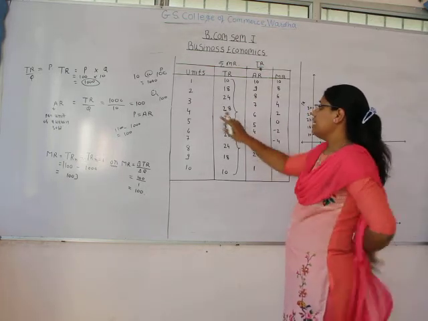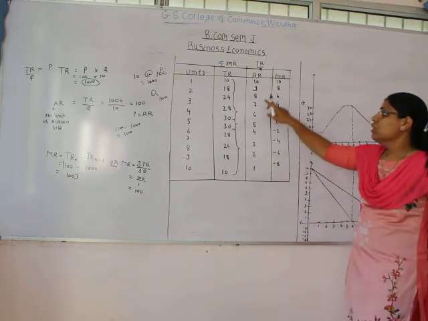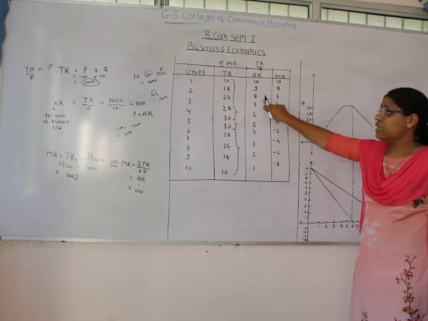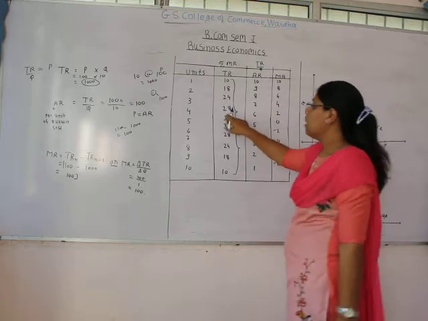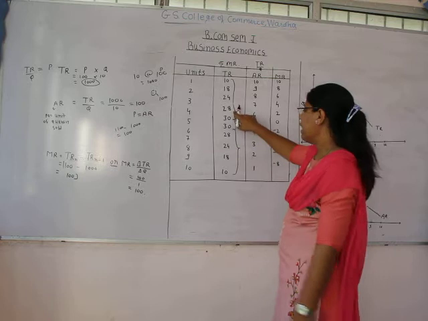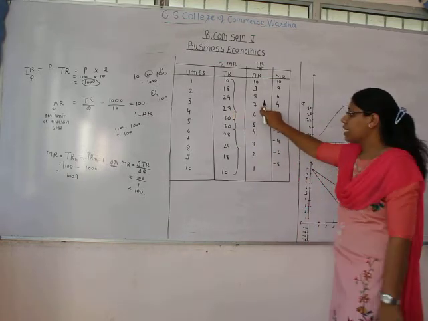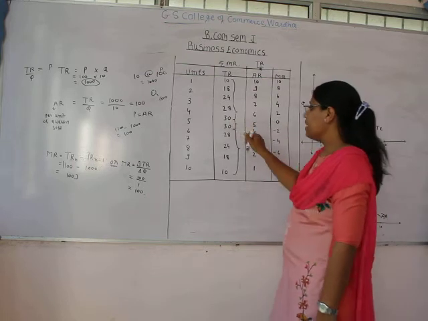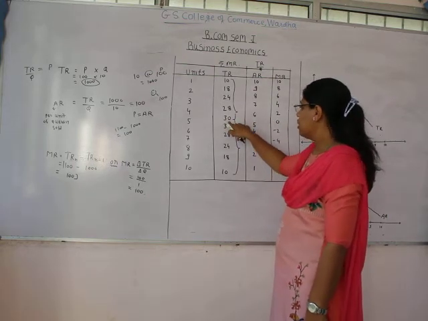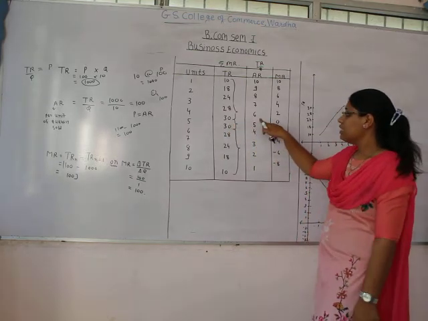Then when we are selling 3 quantities and the total revenue is 24 rupees, average revenue at this level is 8 rupees. Then when we are selling 4 quantities and the total revenue is 28 rupees, average revenue is coming at 7 rupees. Then when we are selling 5 quantities at 30 rupees, the average revenue is coming at 6 rupees.